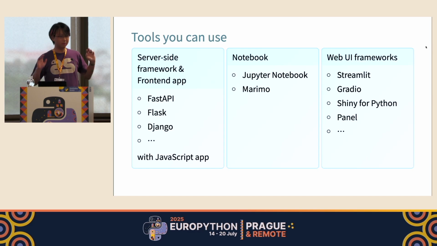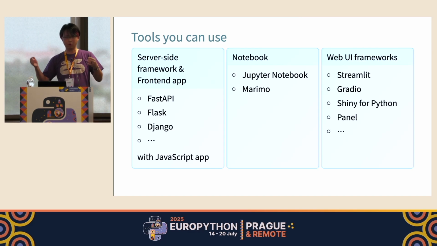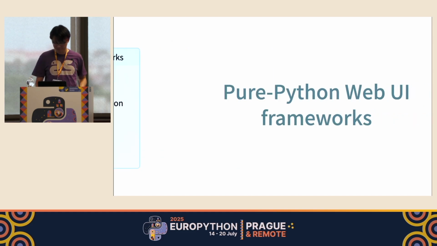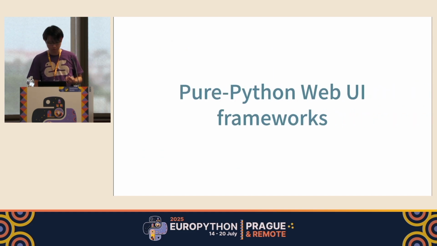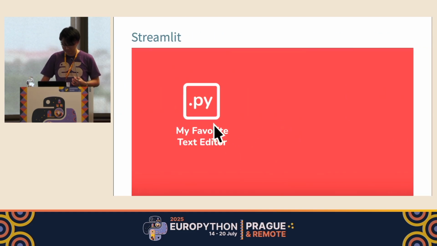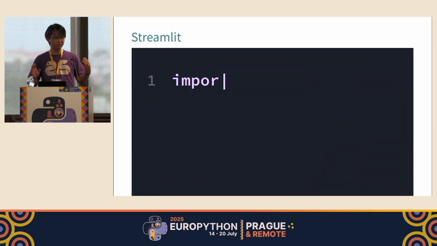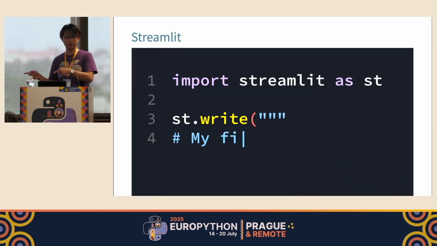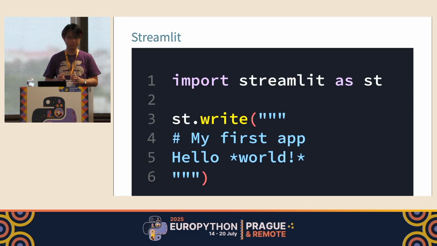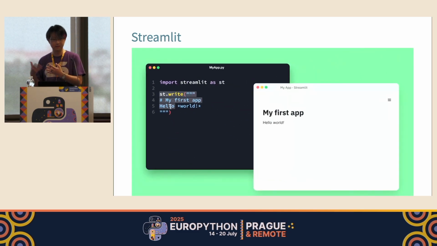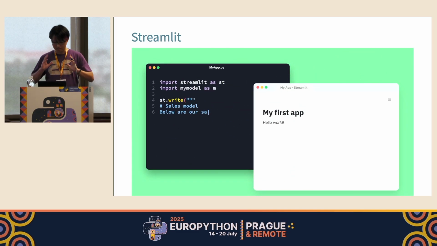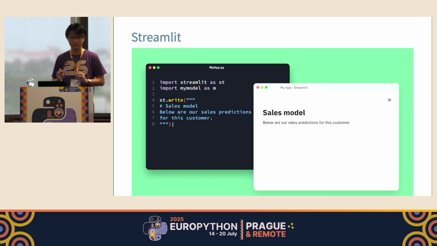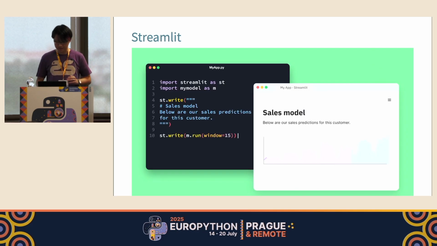Right. Of course, you have a freedom. It depends on your purpose or your preferences. But particularly in this talk, let me choose this specific one, Streamlit. Streamlit is a type of framework, a so-called pure Python web UI framework. Streamlit converts the Python script you write into a web application that has some interactive widgets or visualization widgets that show insight or data based on your input data.